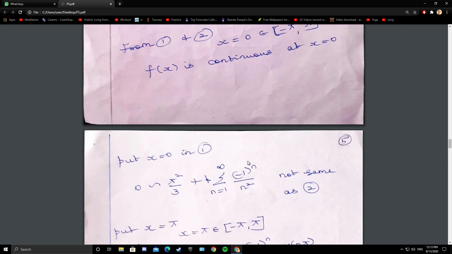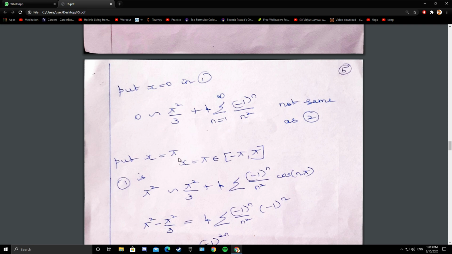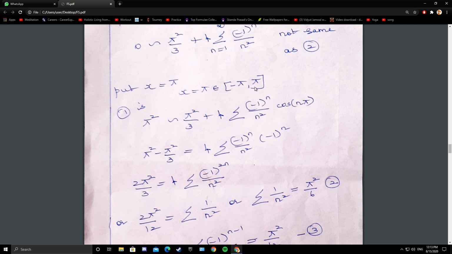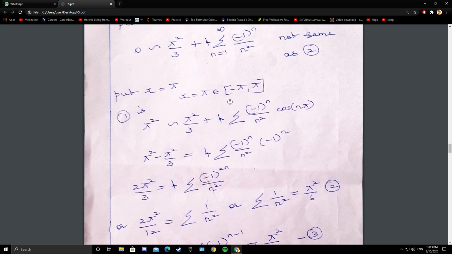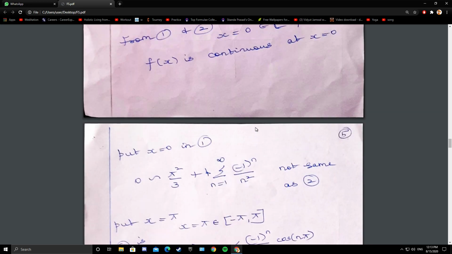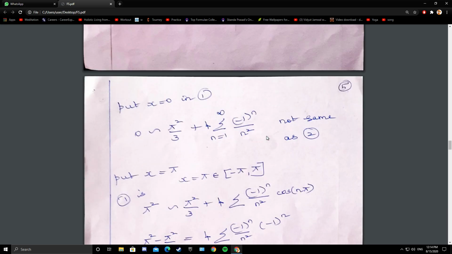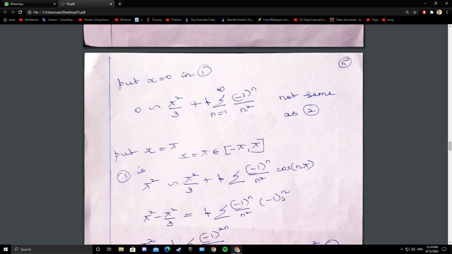So next you try with another value, pi. I have taken x as pi. So pi belongs to the closed interval minus pi to pi. So if you take x as pi in 1, pi square equals pi square by 3 plus 4 times summation (-1)^n by n square cos n pi. I am taking x as pi, so it is pi square here and here it is cos n pi. So what is cos n pi? (-1)^n.